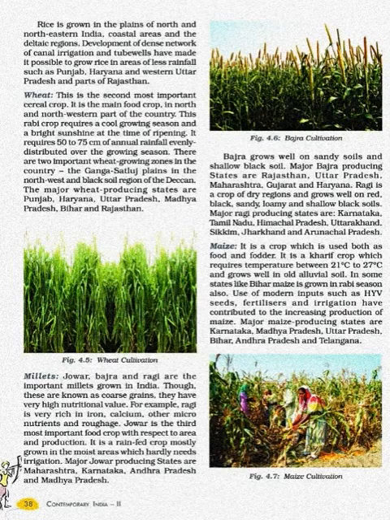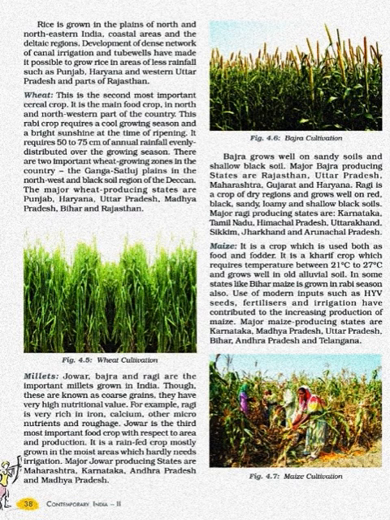Now moving to page 38 of your NCERT book, here the another crop which we have to discuss is wheat. So the second most important cereal crop and the main food crop in north and northwestern part of our country, and wheat requires the cool growing season and the bright sunshine at the ripening, means at the time of maturity, means during harvesting also it requires a bright sunshine. And wheat requires 50 to 75 centimeter of rainfall, means that much rainfall is not required, 50 to 75 centimeter, evenly distributed over the growing season.